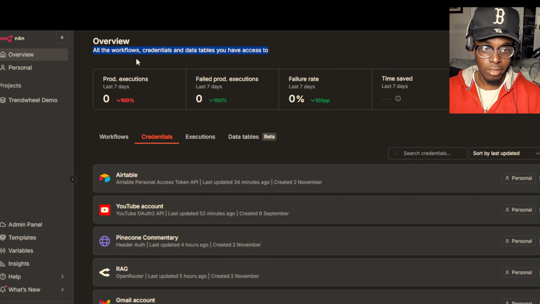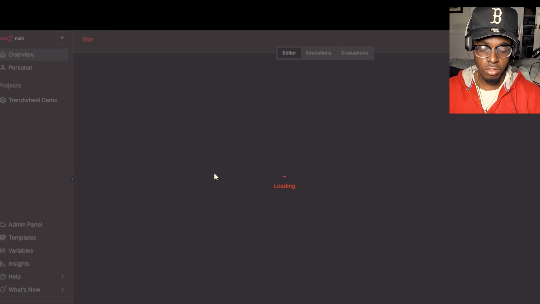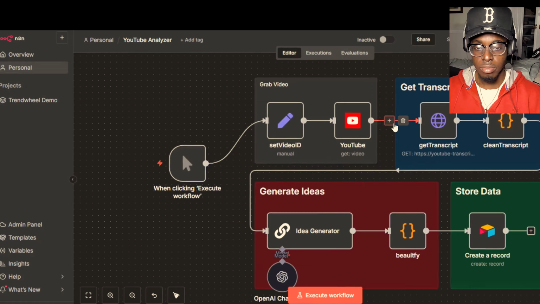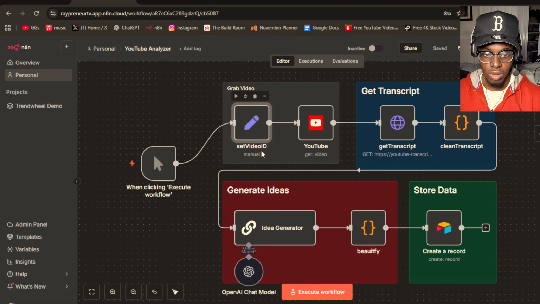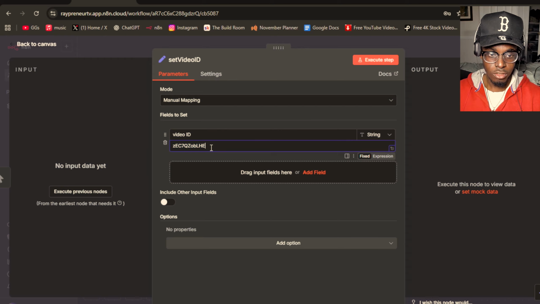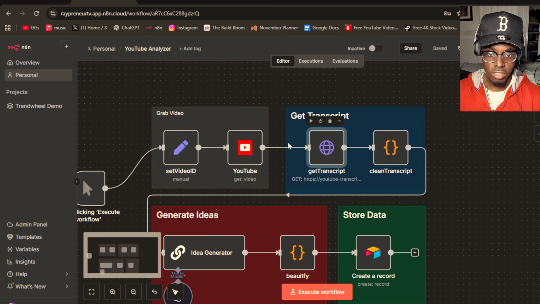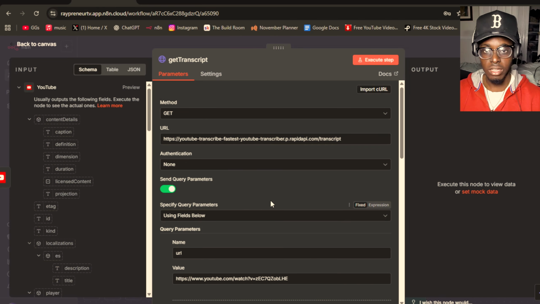For Rapid API, I'm going to explain what that is in a second, but all you have to do is go on a website for that, so you don't have to do any manual work. As for how this is going to be built at the end, say you're doing this for a client day to day: you're just going to go to the set video ID node and paste your video ID right here, the part after the equal sign in the YouTube URL. Then you'll go over to the get transcript node. This is the one with Rapid API, the one I just mentioned.